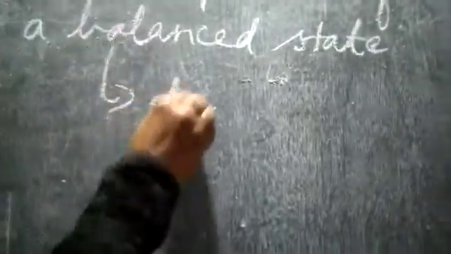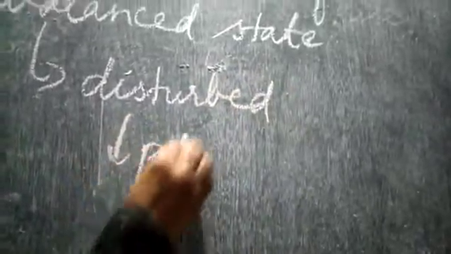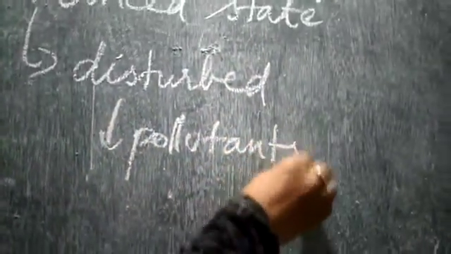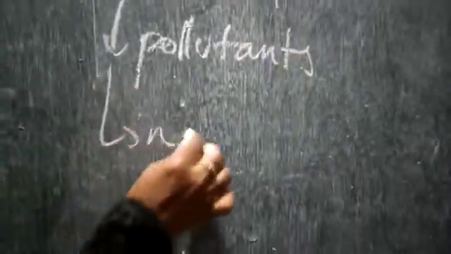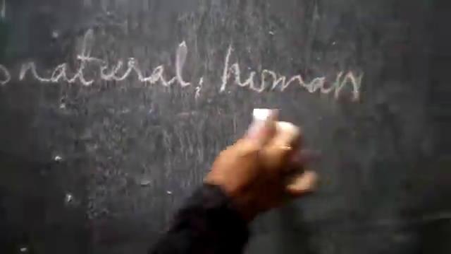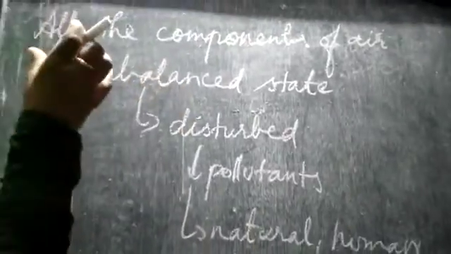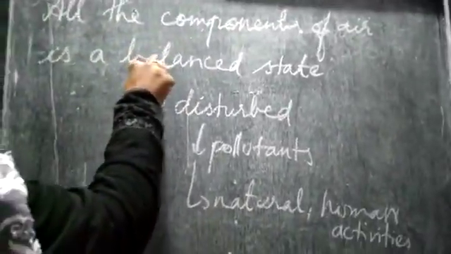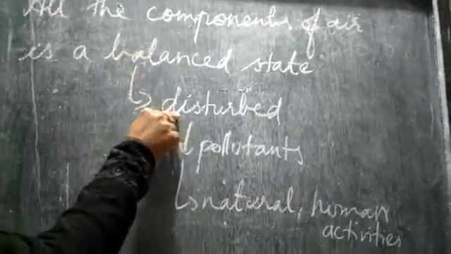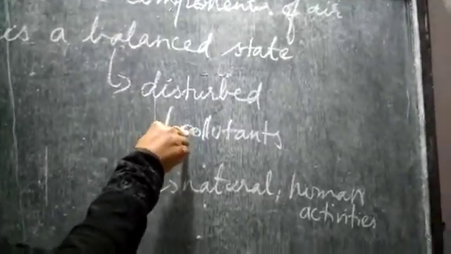So if this balanced state is disturbed by certain pollutants, the pollutants can be natural or caused by human activities. Understood, children? I'll repeat again: all the components of air are in a balanced state. I told you this particular fixed percentage of gases is there. If it is disturbed by any pollutants, what is a pollutant? Any undesirable substance which enters into the environment is called a pollutant.